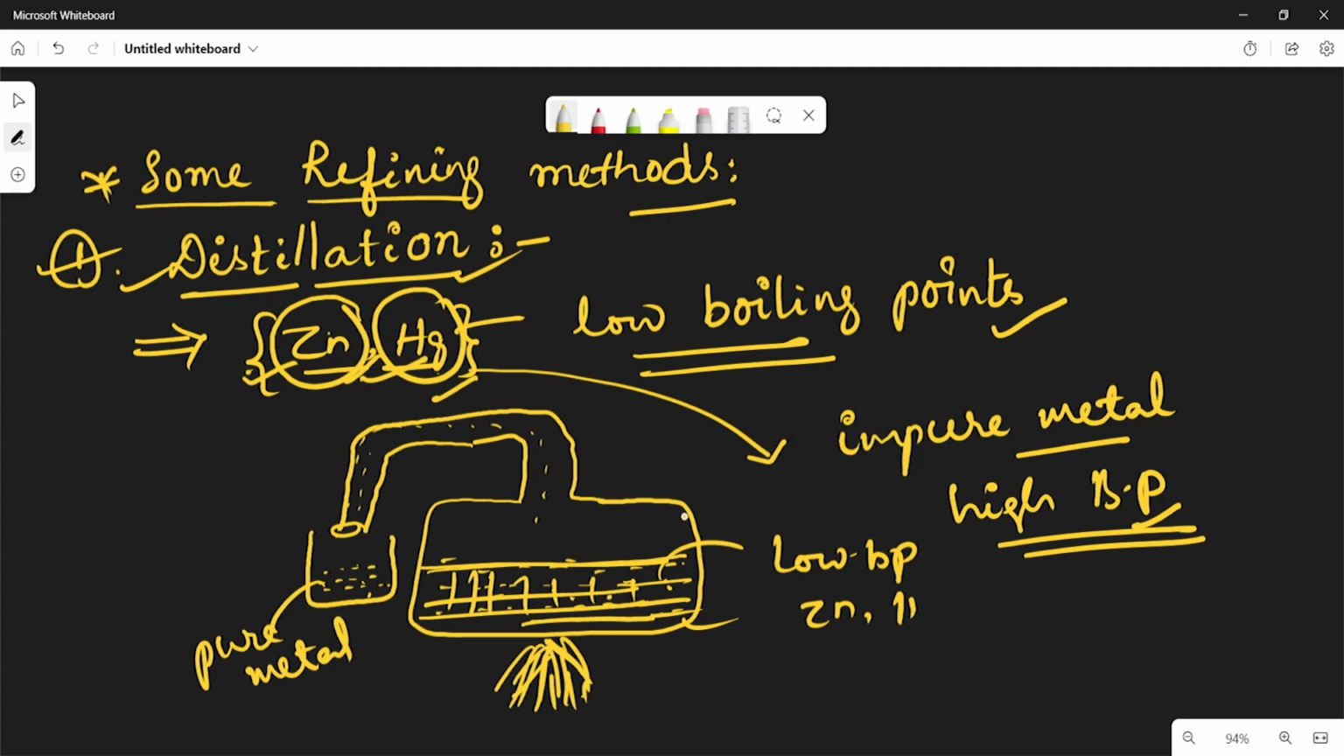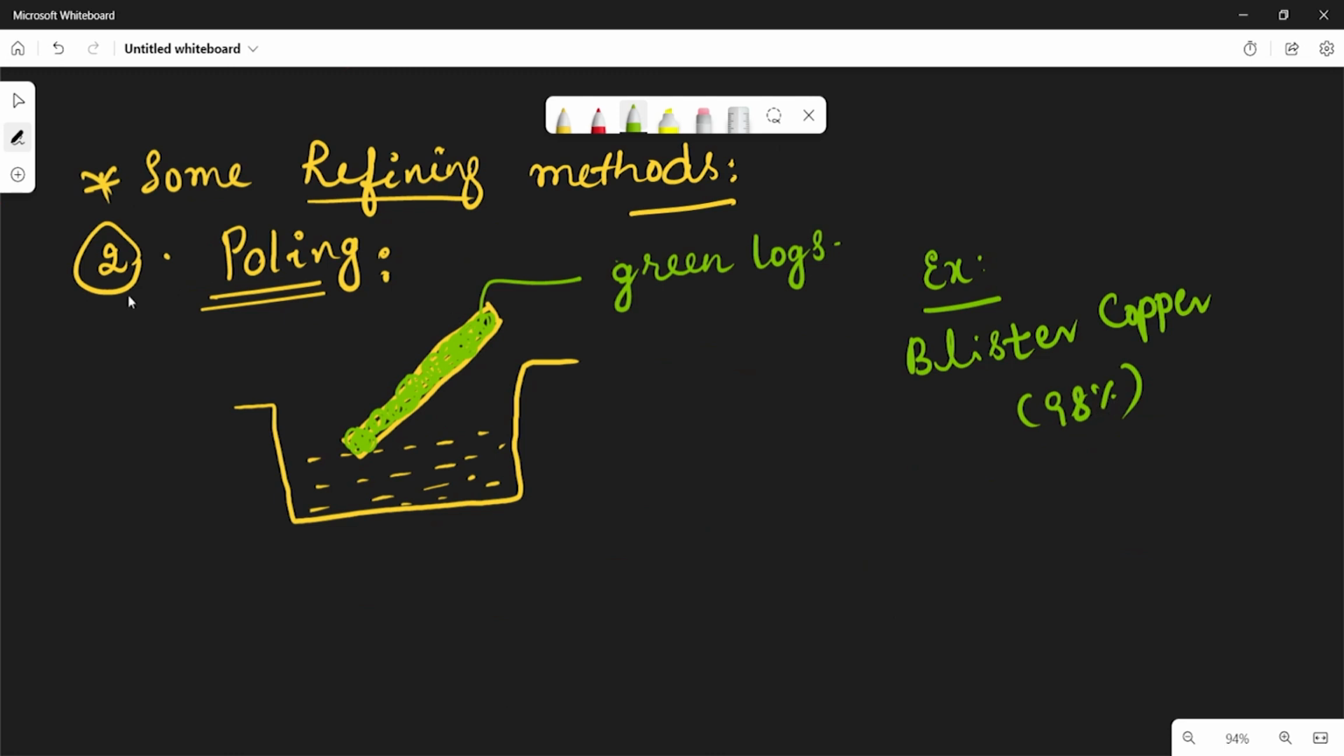And now let us see the second one. Here the second method is called poling. In this method, take the metal in the molten stage in this container, and this metal is stirred with poles of green wood. Is it called logs or poles maybe? So it is stirred like this. After that the impurities are removed either as gases or they get oxidized and form slag over the surface of the molten metal.